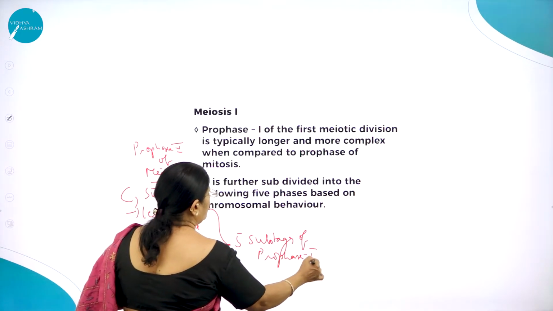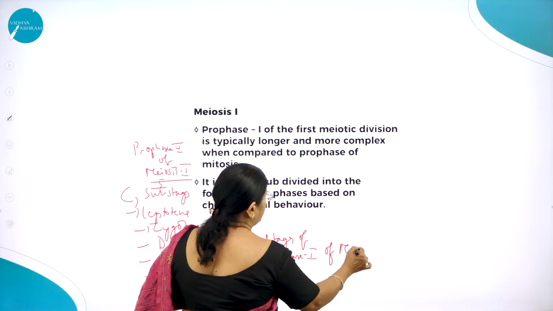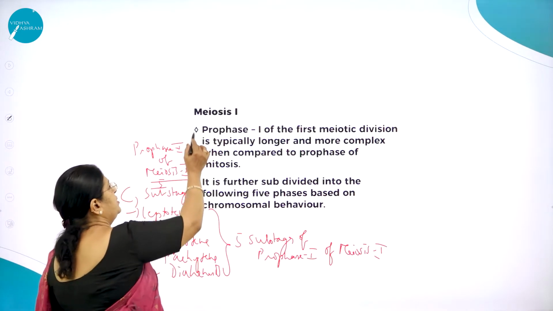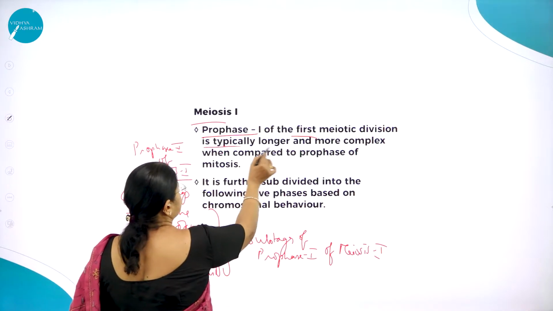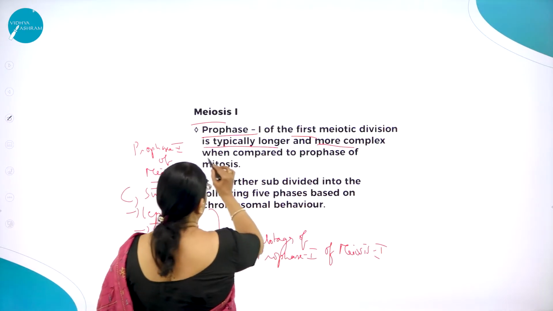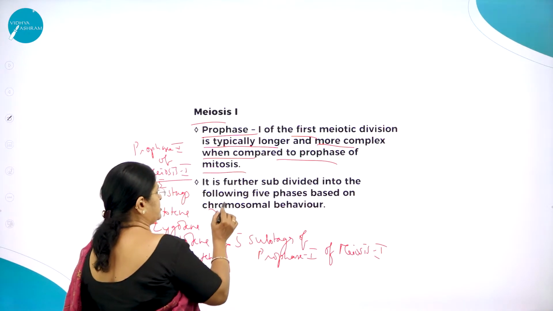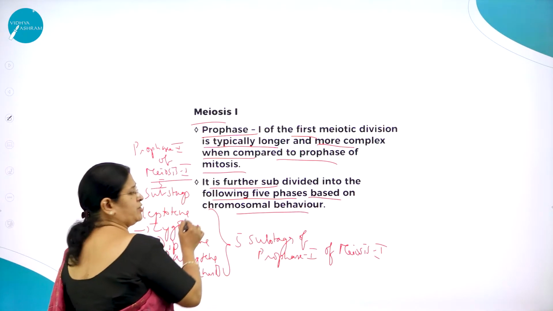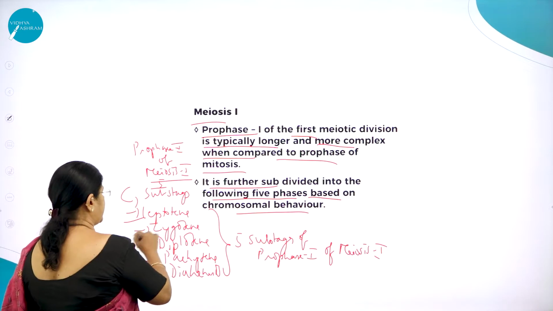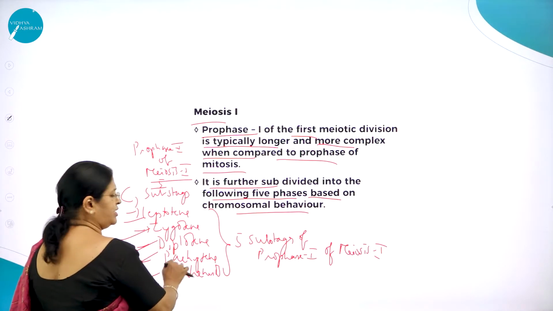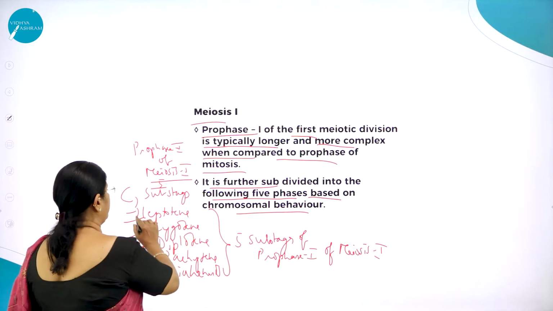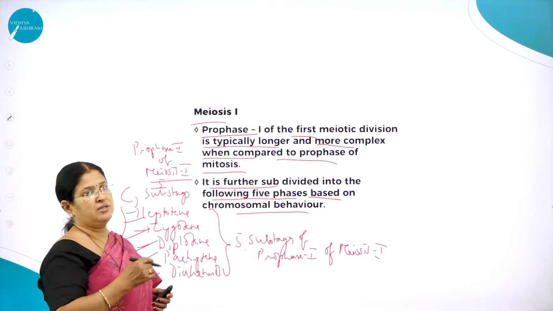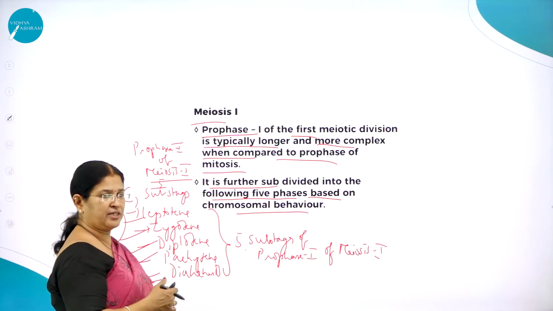prophase 1 of meiosis 1, right? So we call prophase 1 of the first meiotic division typically longer and more complex when compared to prophase of mitosis. It is further subdivided into the following 5 phases based on the chromosomal behavior. What are the 5 substages? Leptotene, zygotene, diplotene, pachytene, and diakinesis. Now let us move on to the study of these 5 substages. That is the reason prophase 1 of meiosis 1 is of longer duration when compared to the other phases.